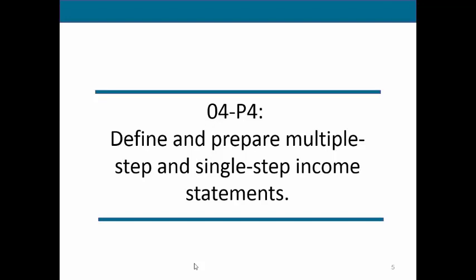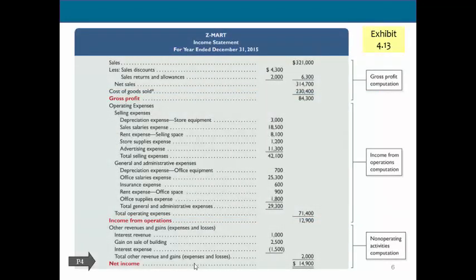Finally, we're going to be looking at a multi-step and a single-step income statement. The difference here is how our information is going to be laid out. We're not changing our expenses. We're not changing our overall income. We're simply showing it in a different way. So here we have a multi-step income statement. And a multi-step income statement is just going to show different groupings of information to give us different subtotals or steps that get us to our final net income.